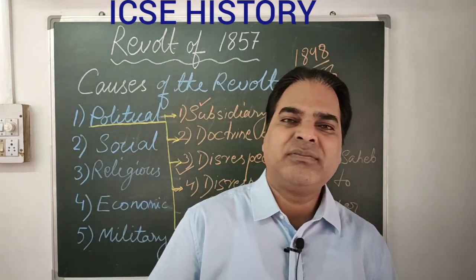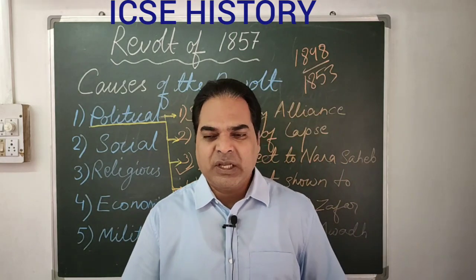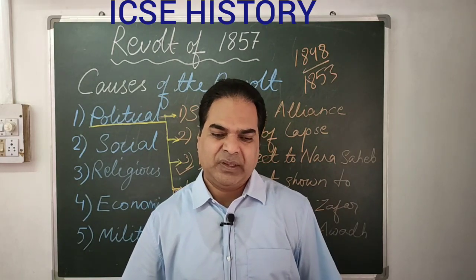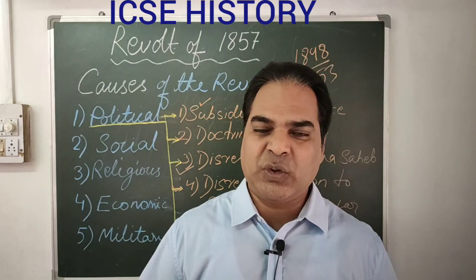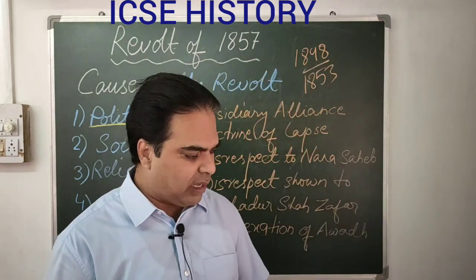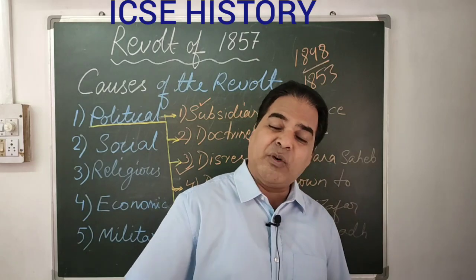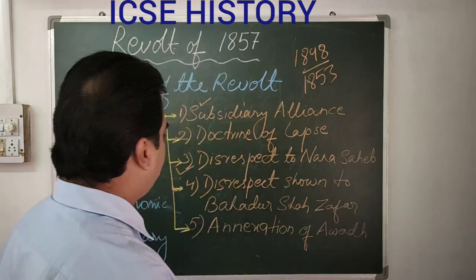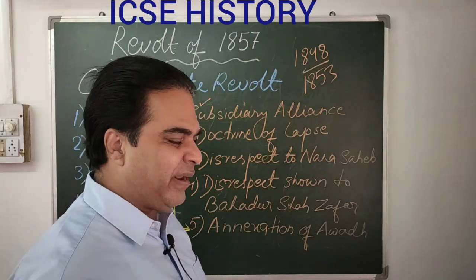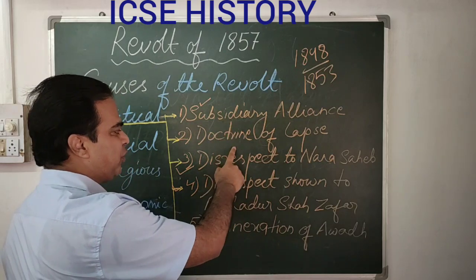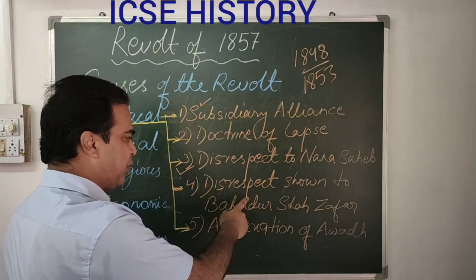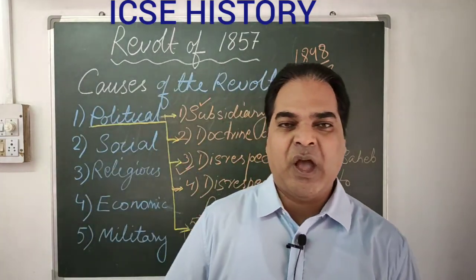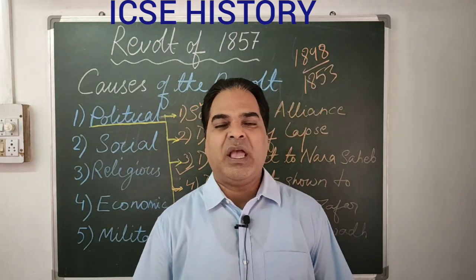So this is all about the revolt, the causes. You can say the revolt did not break out all at once. Many more causes are there. I don't think I'll be able to complete today, so one by one we'll try to discuss it. So Bahadur Shah Zafar, the last Mughal emperor, was disrespected. So this one: subsidiary alliance, doctrine of lapse, disrespect shown to Bahadur Shah Zafar, and then the last one, annexation of Awadh.